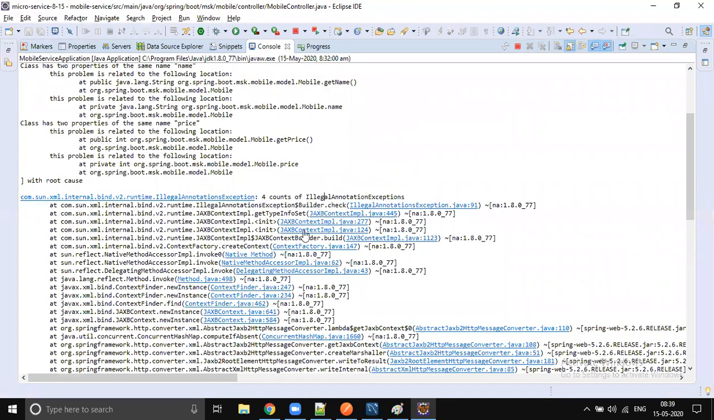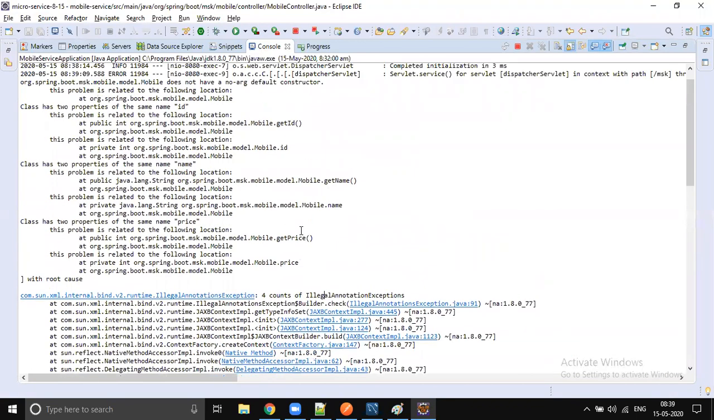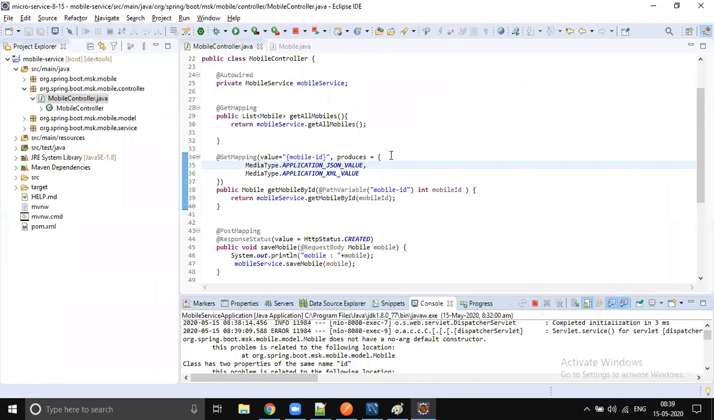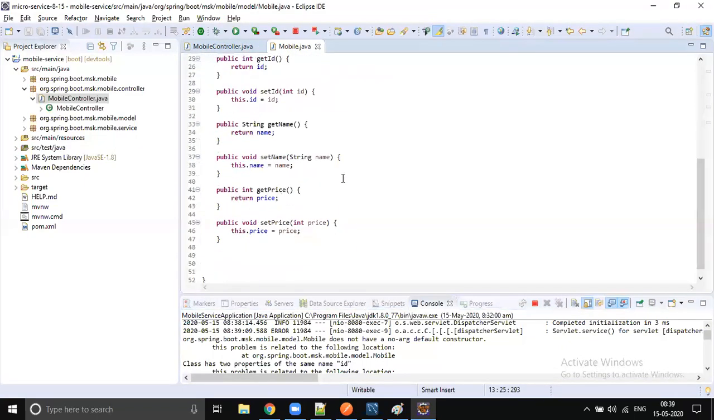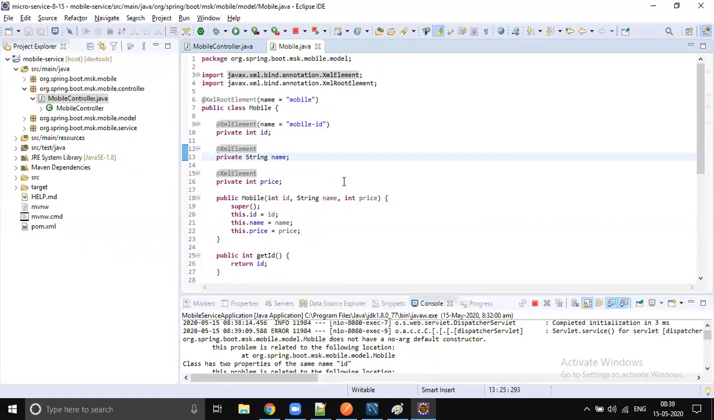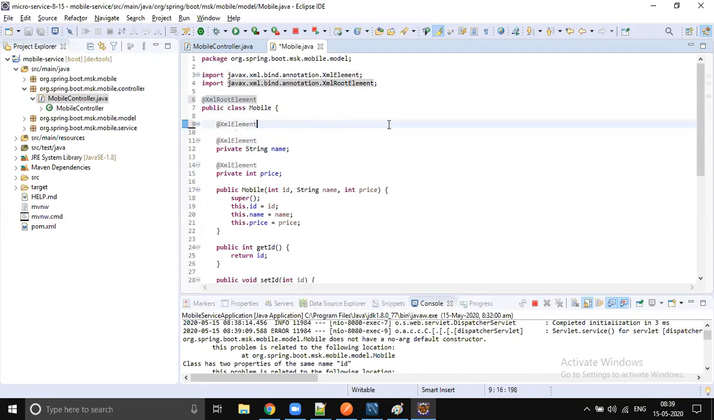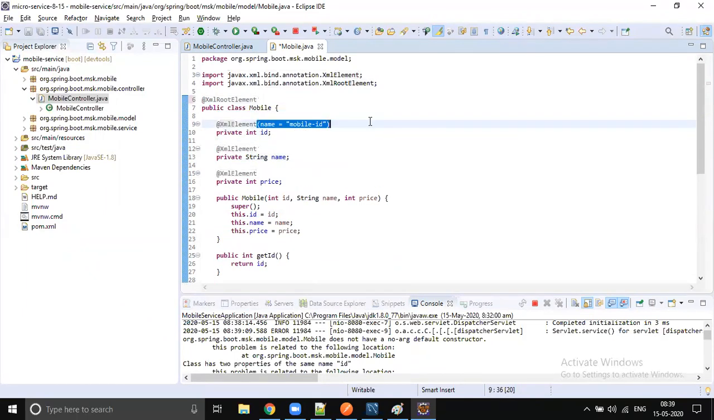Illegal annotations: getName, price. Class has two properties, price. Let's go to Mobile.java. There is something wrong with these annotations. Just a moment. Let me remove these extra fields and try that out.